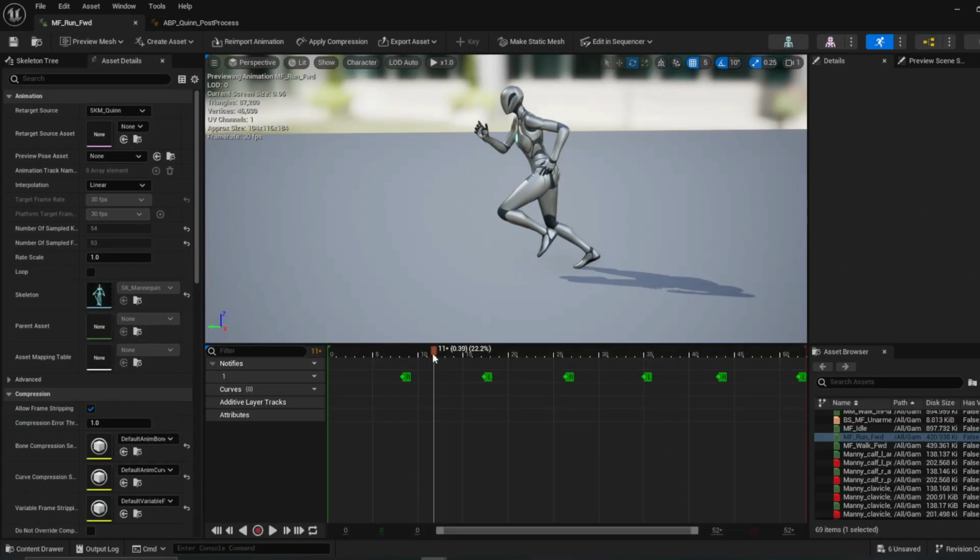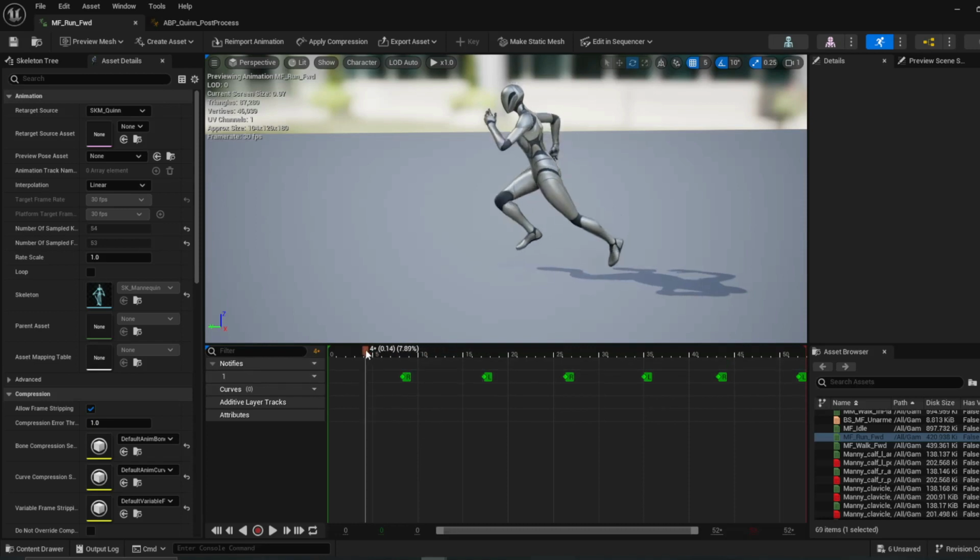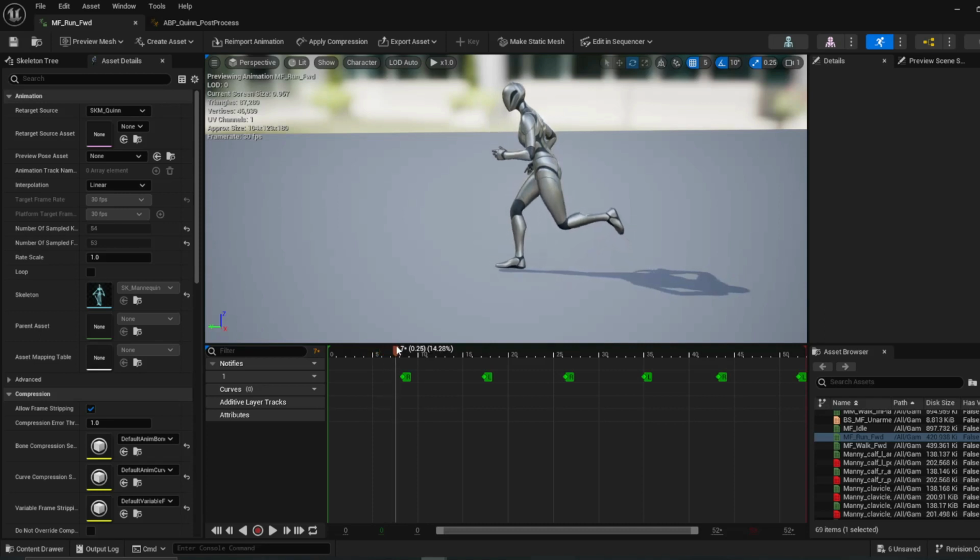So if I open this up, what we're going to be doing now is adding notifies to each time a foot hits the ground. So right here, right about there.